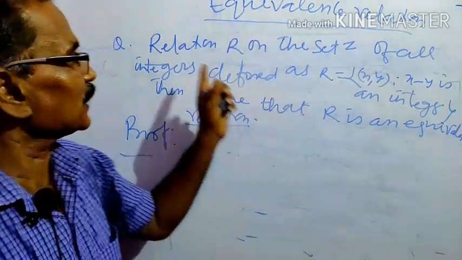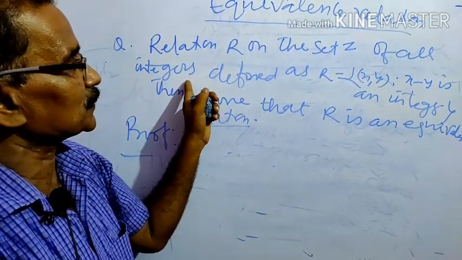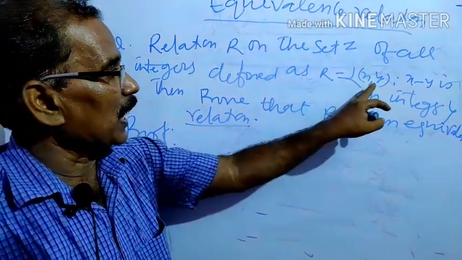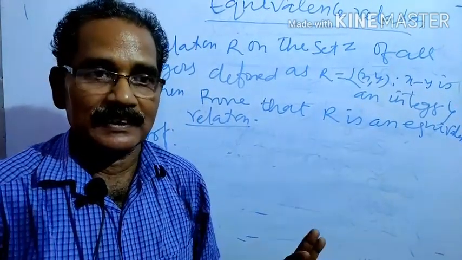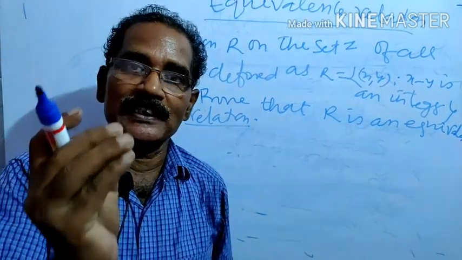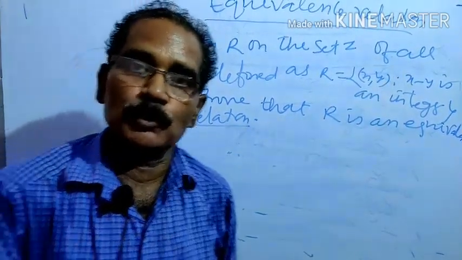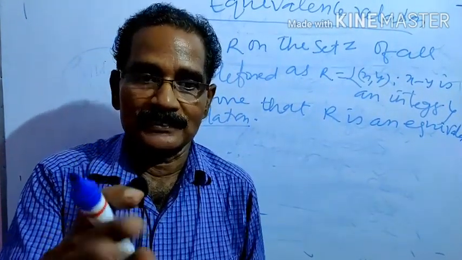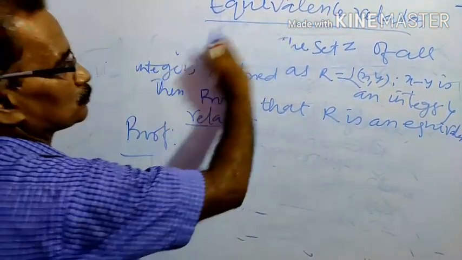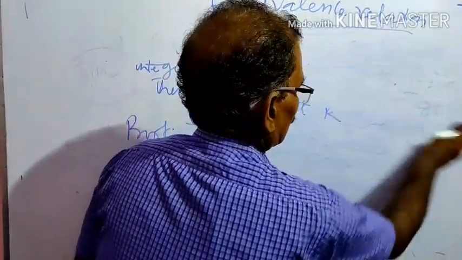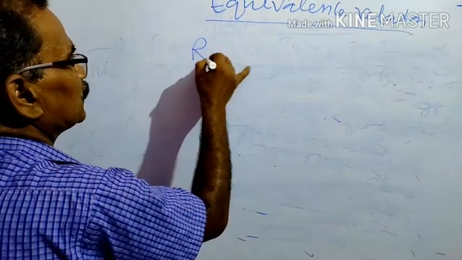Students, note down this question: relation R on the set Z of all integers defined as R is equal to x, y such that x minus y is an integer. That is, difference of any two integers is also an integer. This is given, and we shall have to prove R is an equivalence relation. Now we prove first of all reflexivity.